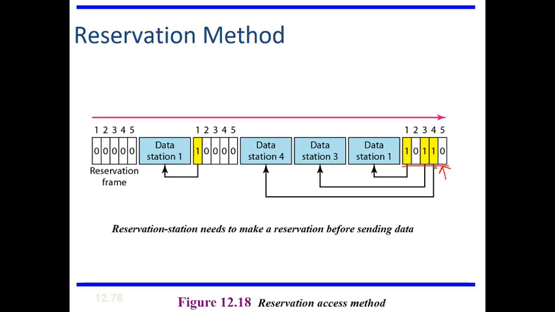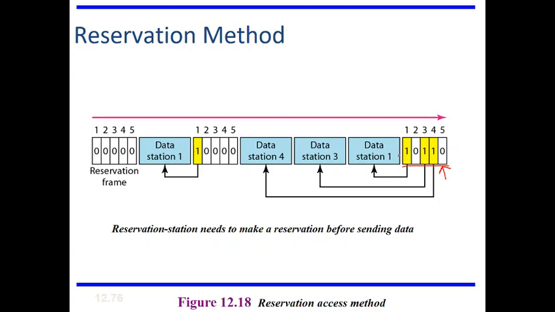Initially only 3 devices want to send a frame to the transmission medium. This is the slot for station 1, this for station 2, this for station 3, this for station 4, and this for station 5.